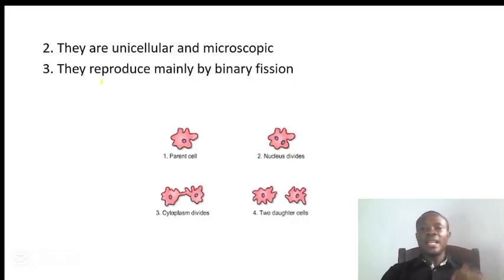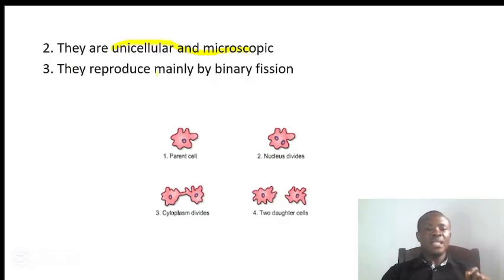Number two, they are unicellular and microscopic. What does that mean? It means that we cannot see them with our naked eyes except with the use of a microscope. The micro means small, scope is talking about view. So we can view those small objects by using an instrument we call a microscope.